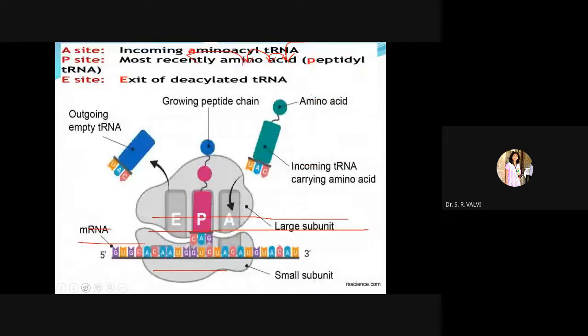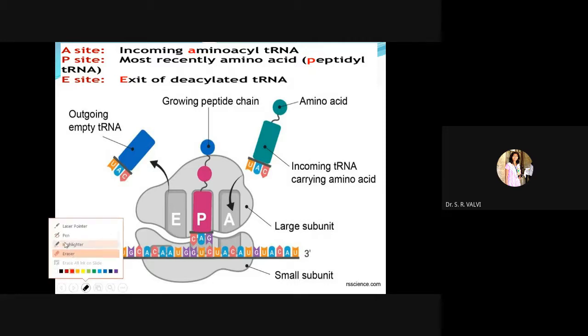Next, here you can see the structure of a ribosomal subunit.